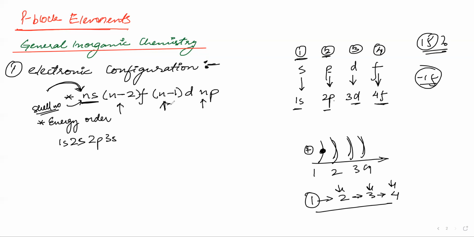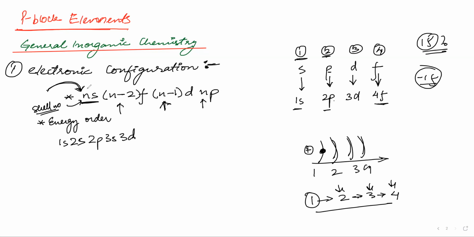For 3d, 3 minus 1 gives 2d. Does 2d exist? No, d starts from 3. So we can put 3d.